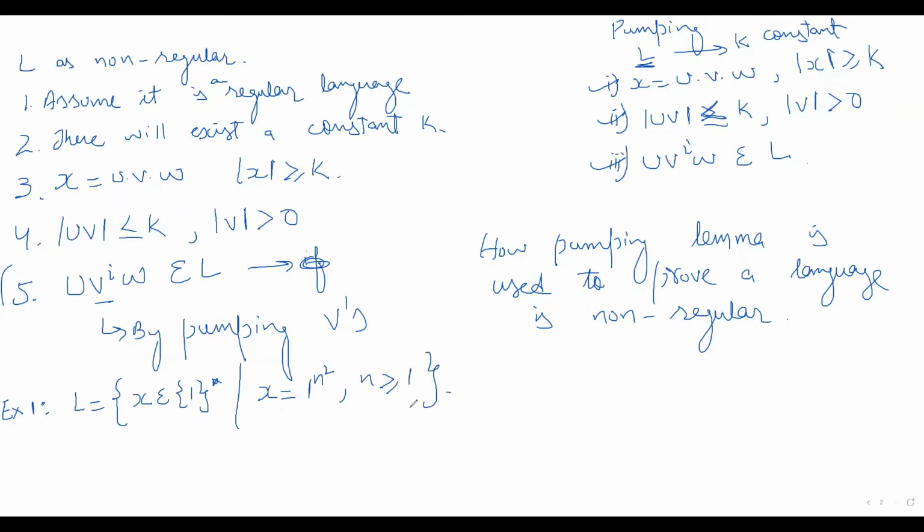So in this language there will be strings like this. Let's take n as 1. 1 squared is 1, so it is 1. Let's take n as 2. 2 squared is 4, so that means 4 ones. Let's take n as 3. 3 squared is 9, so that means 9 ones. Likewise. So prove this language is non-regular using pumping lemma.